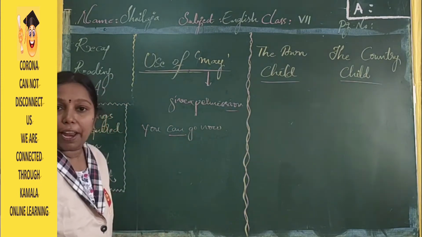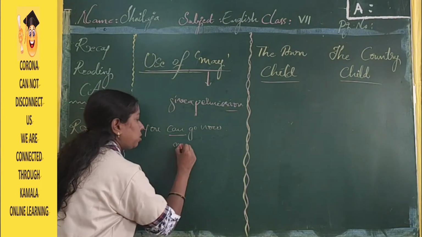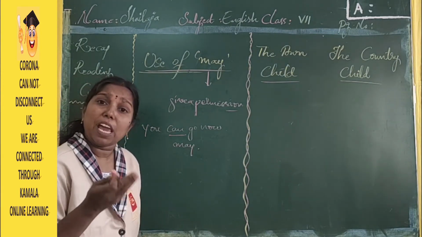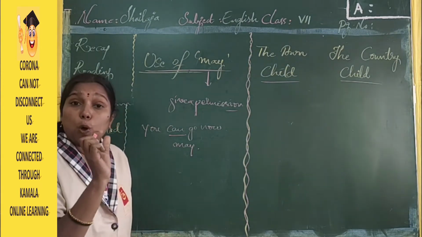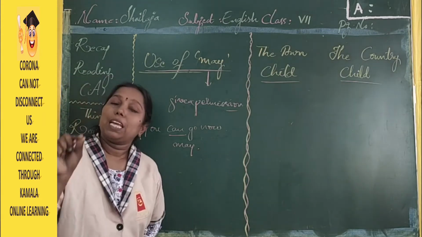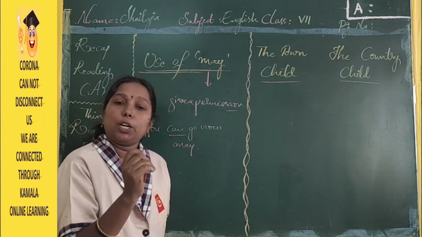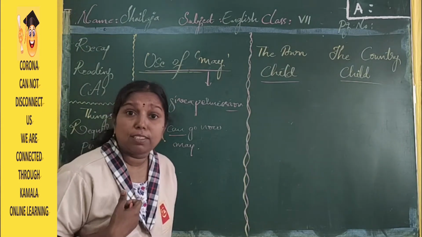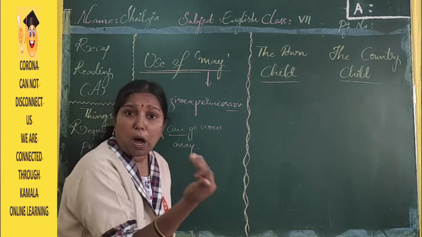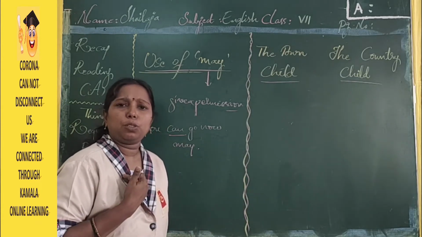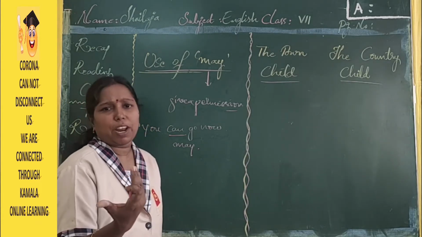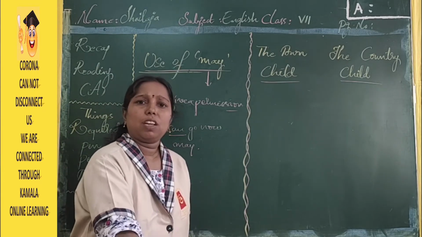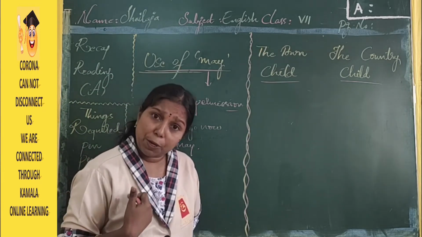And in place of can, you can also use may. You may go now. So, may is a helping verb which is used here to give permission or to take permission. May I come in, sir? May I go out, teacher? We will use may in different ways, right? Even to give permission, even to ask permission, we use may.